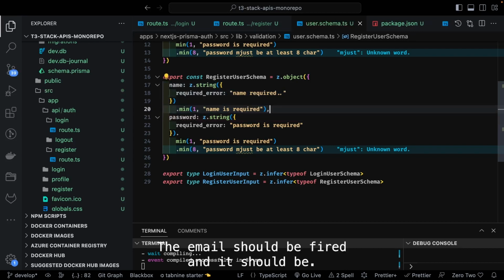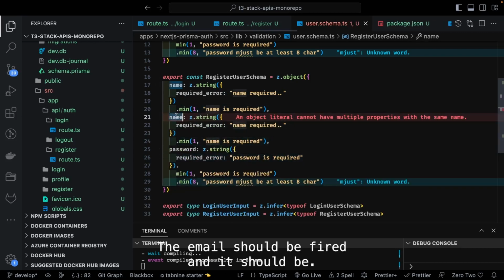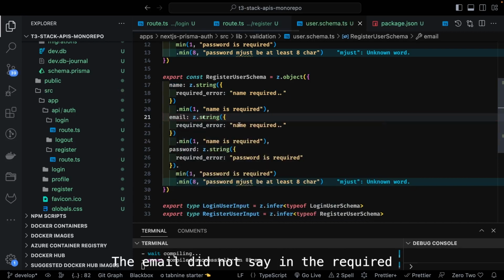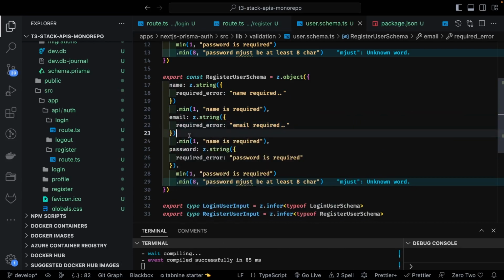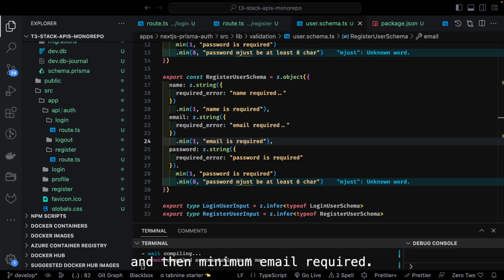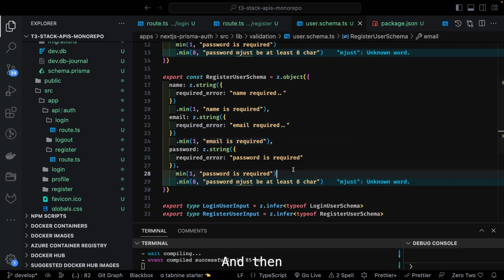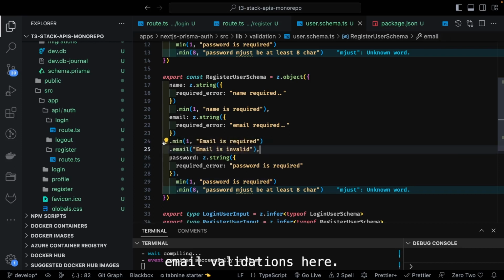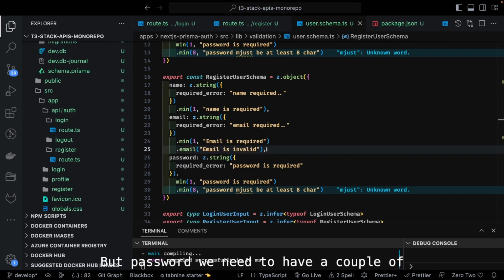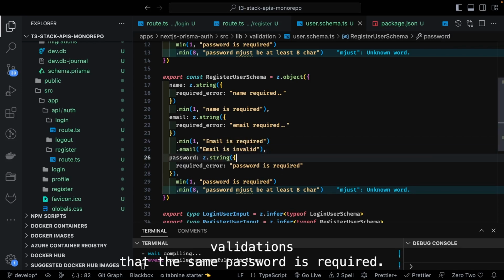The email should be required, and it should be using email validation. Joi.string email required, and then minimum email required, and then email validations here, and then there is a password. For password, we need to have a couple of validations.